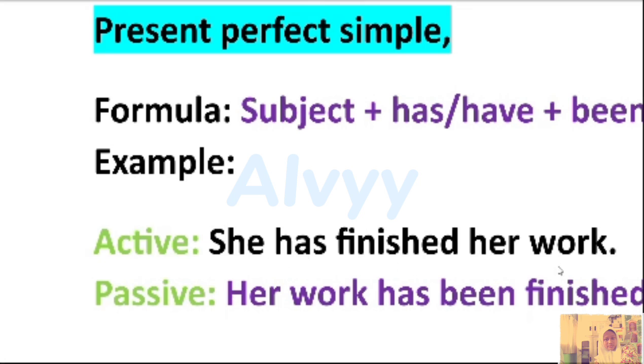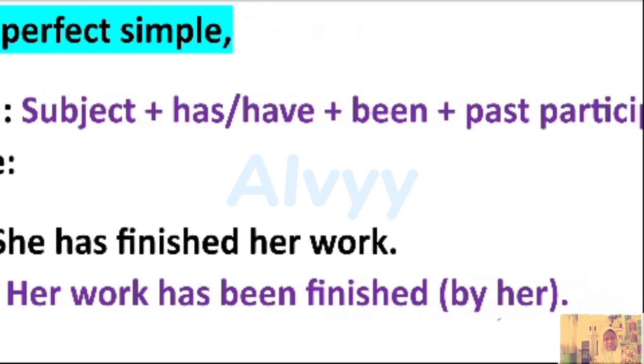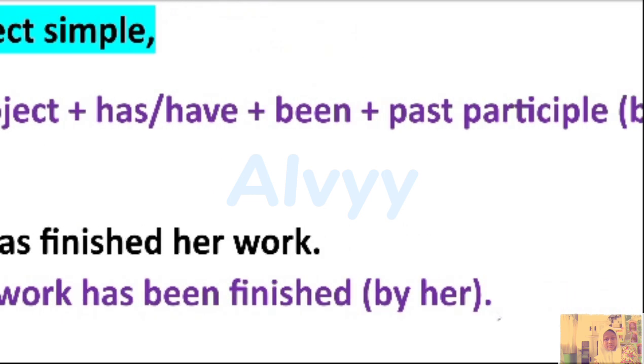When we change into passive voice, her work, that is the object in the active voice, becomes the subject. So, her work. Don't forget present perfect. Has been. Put the has been and then finished. In passive voice, we're going to use the past participle, verb 3.